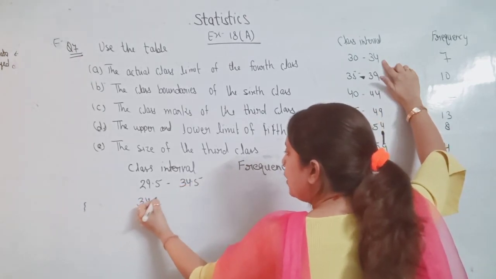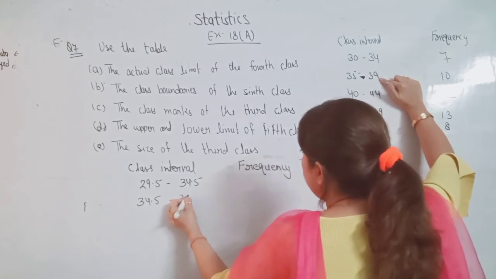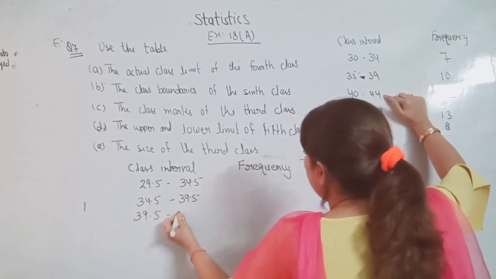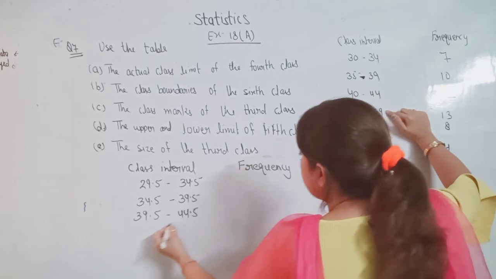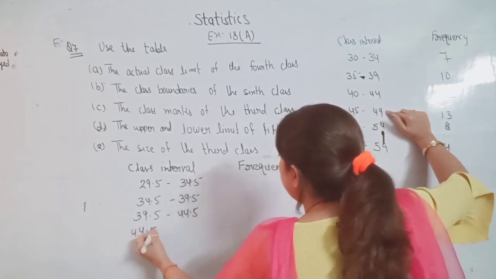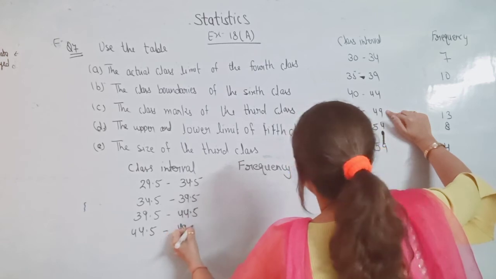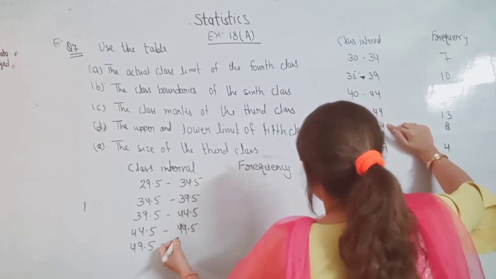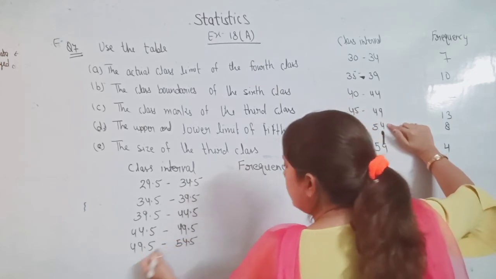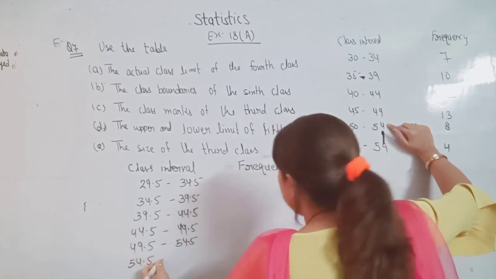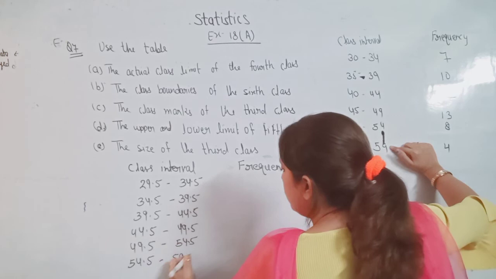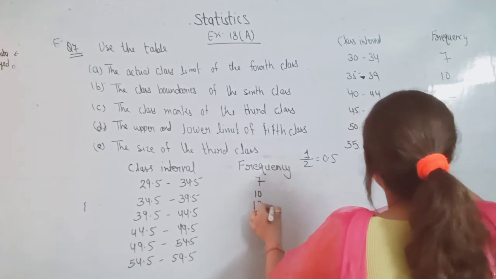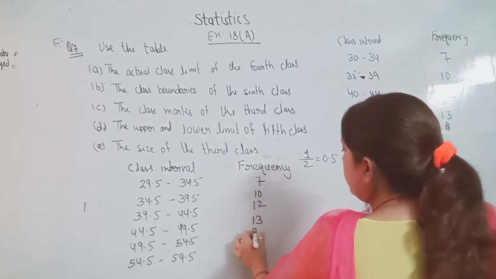Second, 34.5 to 39.5. Next, 39.5 to 44.5. Next, 44.5 to 49.5. Next, 49.5 to 54.5, and the last one is 54.5 to 59.5, and the frequencies will be the same: 7, 10, 12, 13, 8, 4.